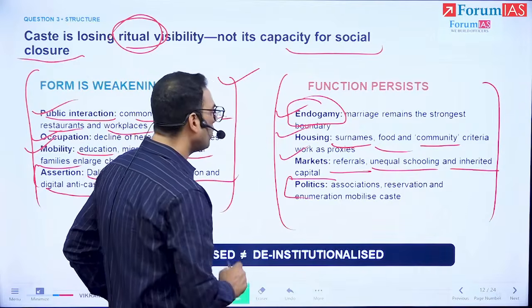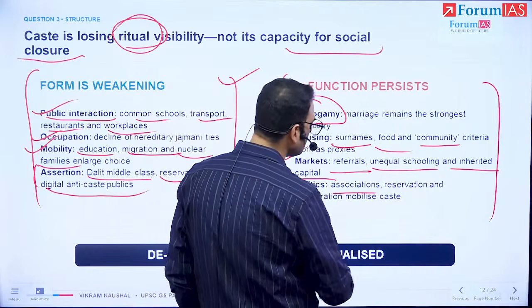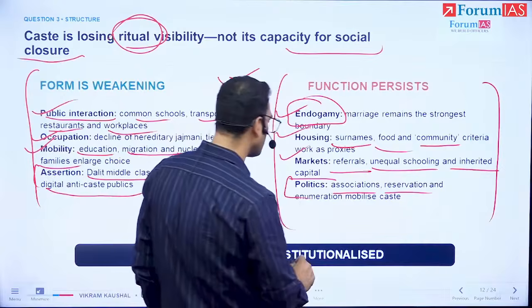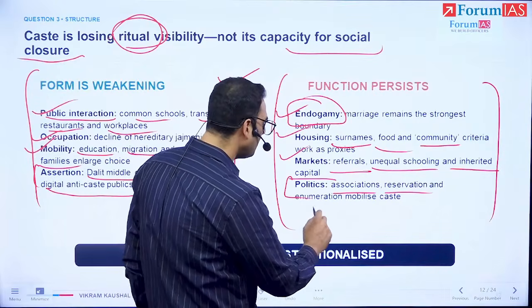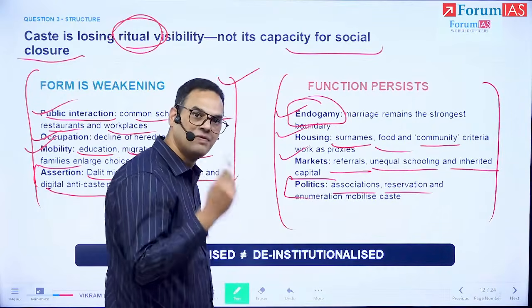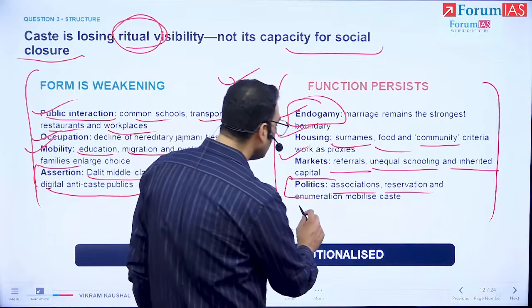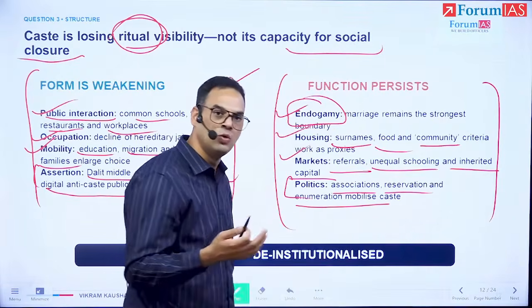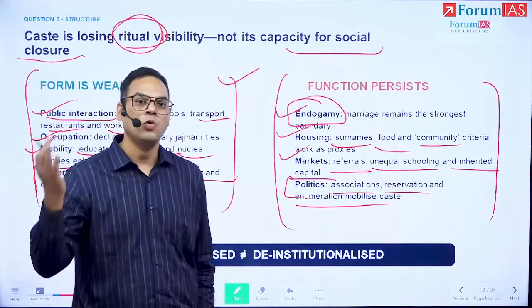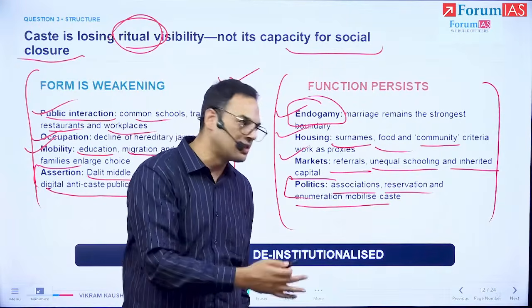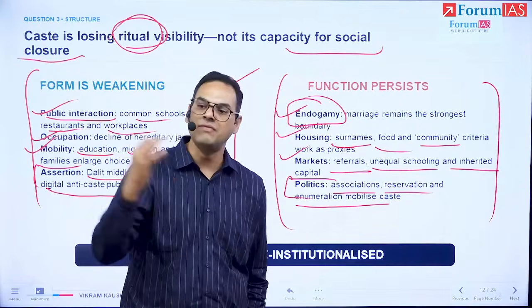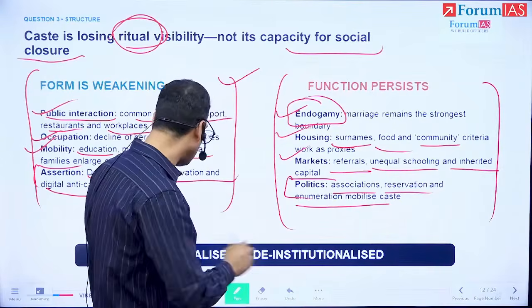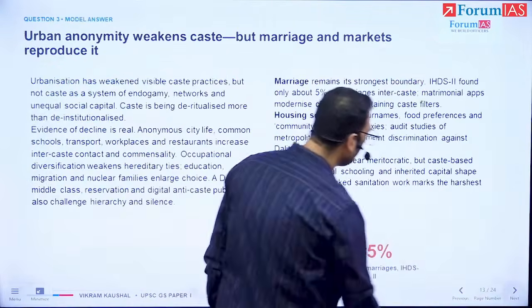And in politics, we talk about how there are political associations on a caste basis, there is reservation, and that affects urban areas as well, because job politics is very much a part of urban areas, right? And enumeration, like the caste enumeration exercises we are now doing with the census collecting caste data, reinvigorates the caste aspect of it. So that's the broad structure of it.